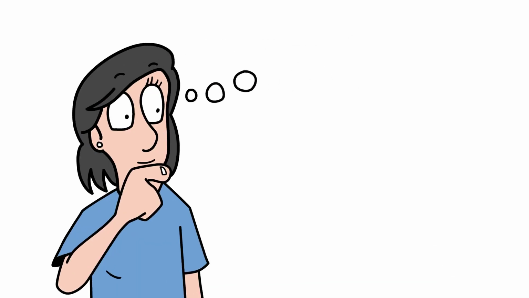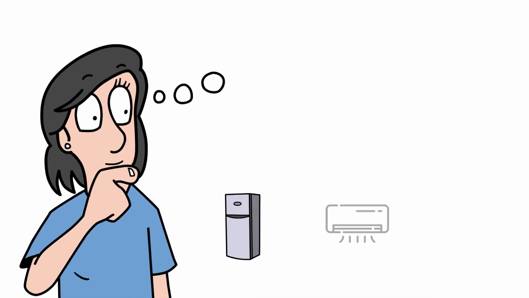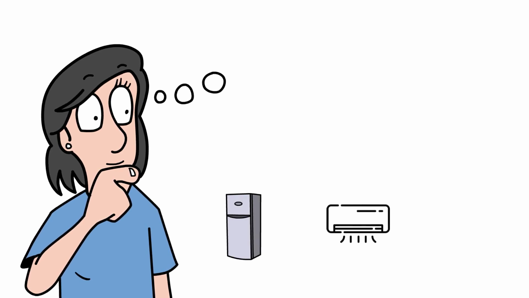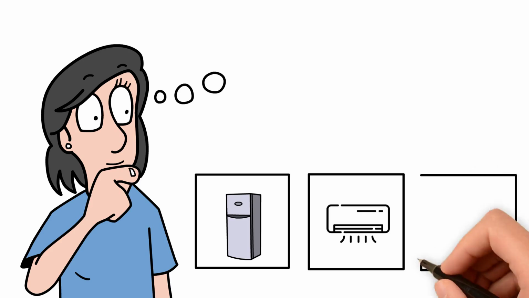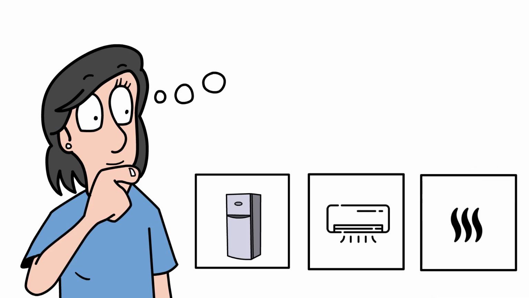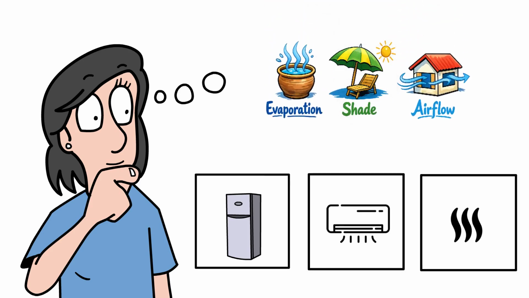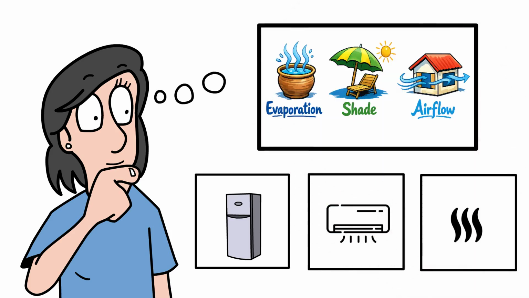Most people think refrigeration and air conditioning create cold air, but the truth is much simpler and far more interesting. These systems don't create cold, they remove heat. Long before air conditioners existed, people were already using this principle by cooling spaces through evaporation, shade, and airflow without ever realizing the physics behind it.